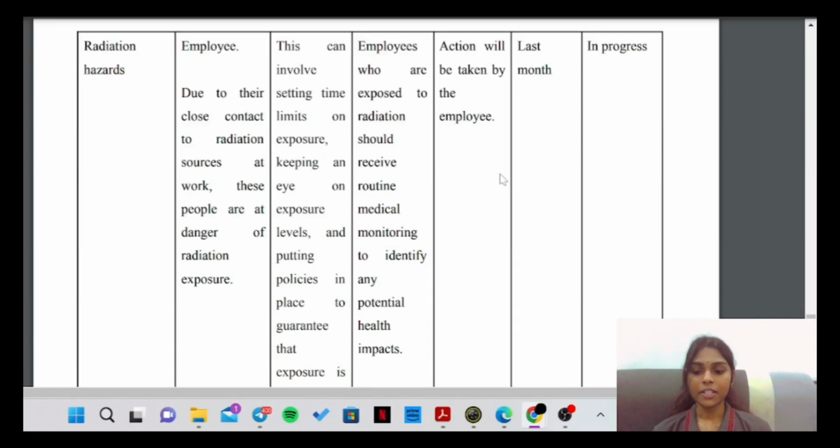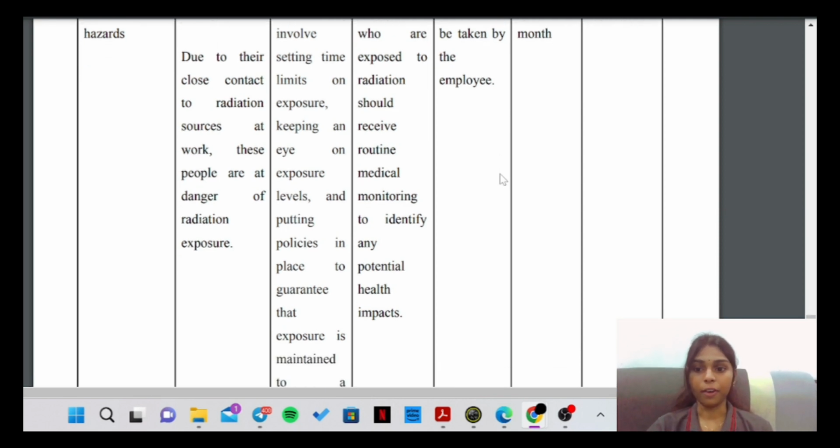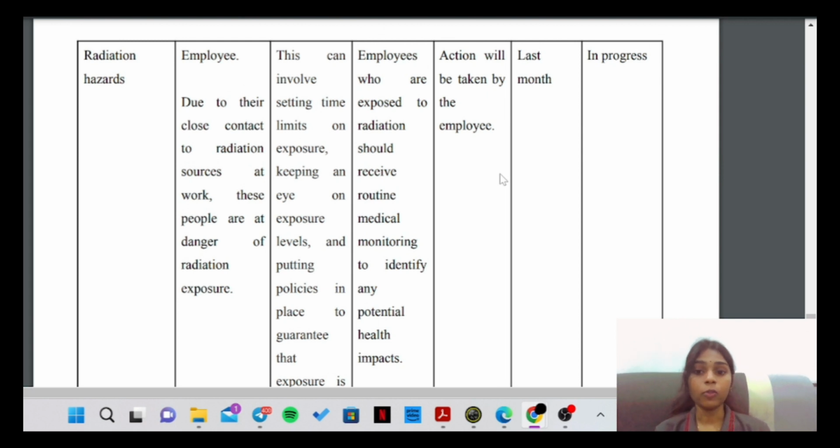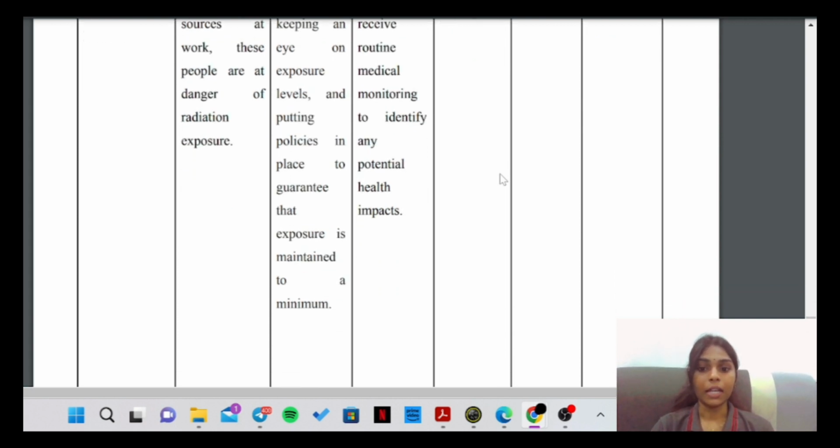Next asset is radiation asset. So who might be harmed and how? The employees might be harmed. Due to their close contact with radiation sources at work, these people are at danger of radiation exposure. Next, what you are already doing: this can involve setting time limits on exposure, keeping an eye on exposure levels, and putting policies in place to guarantee that the exposure is kept to a minimum.